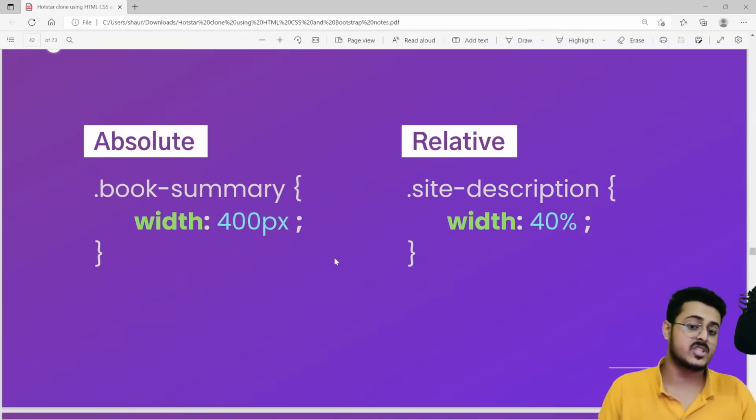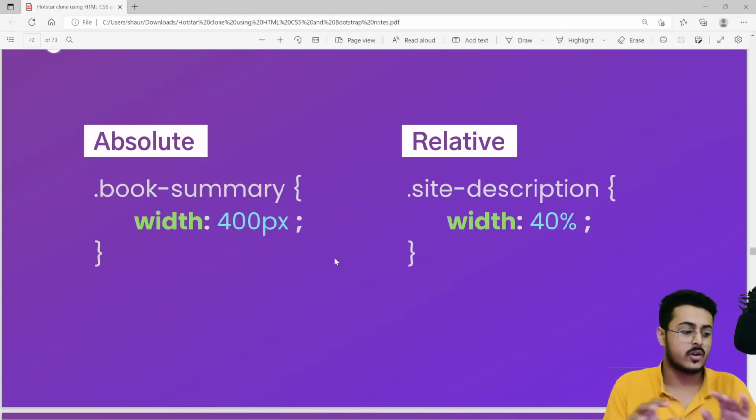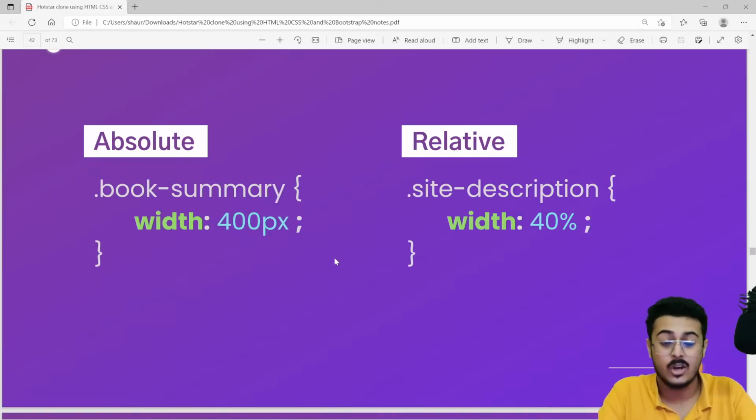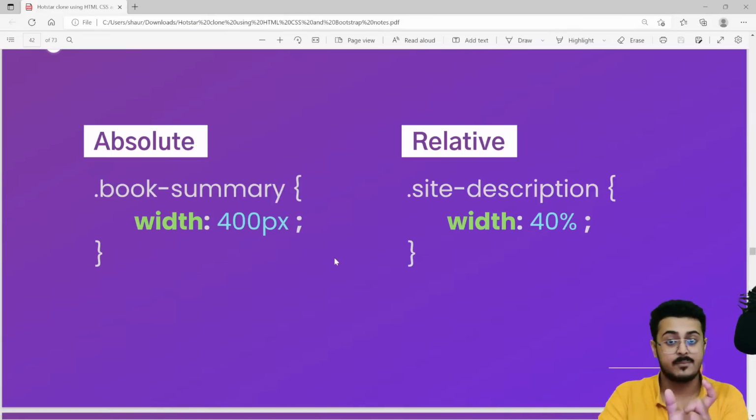Whereas a relative measurement is: the width should be 40%. When you are using percentage, that is with respect to the width of the screen. Okay, right over here, just for your understanding right now, we are not going into a lot of depth. When I'm writing width should be 40%, that means 40% of the width of your screen. So a particular box is there, a particular image is there.